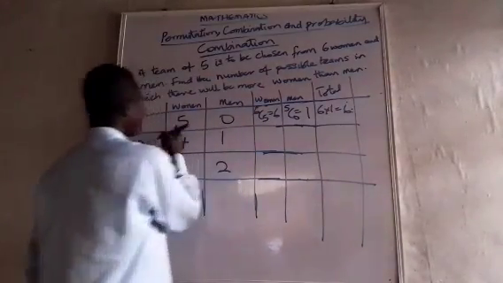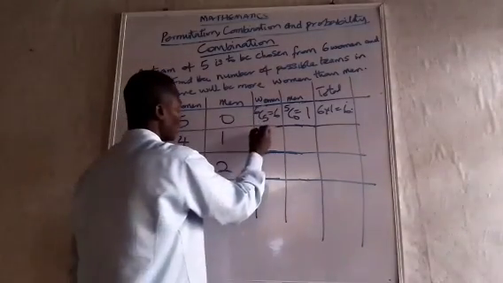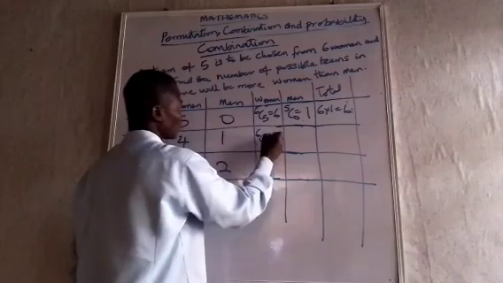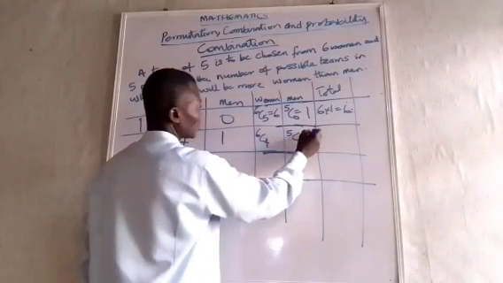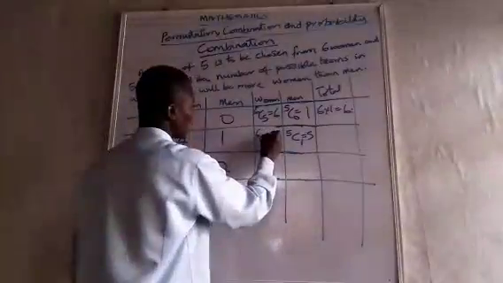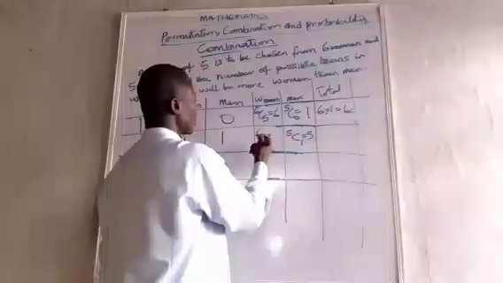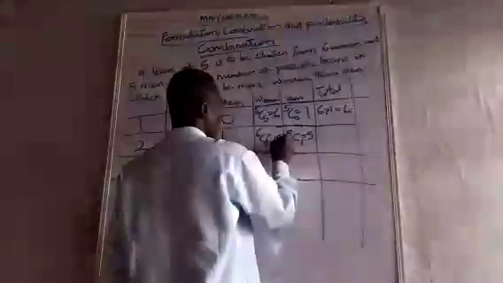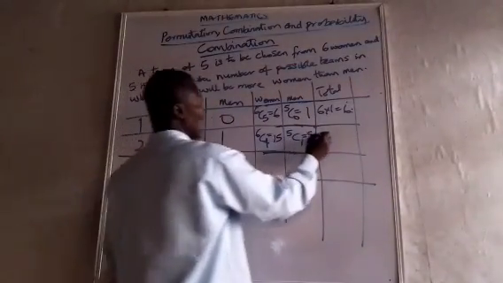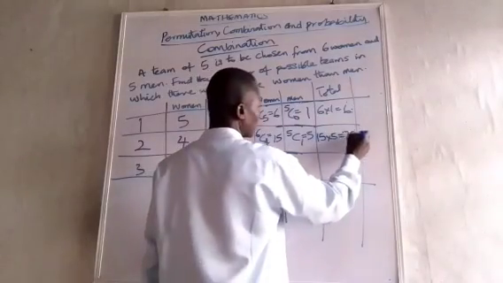For this selection, we have women can be 4 and men can be 1. We have 6C4 and 5C1. This one is equal to 5, and this one will be equal to 6 times 5 over 2 factorial. I think this one is going to be 15. Let me calculate it. So this one is 15. So for this situation, you can have 15 times 5, which is 75.